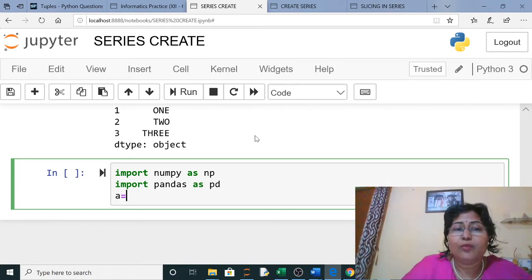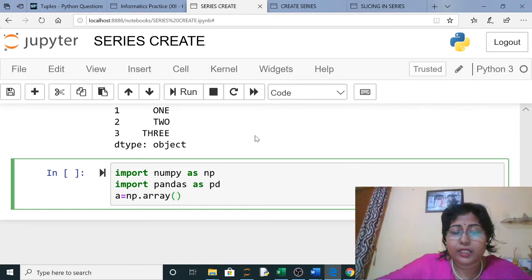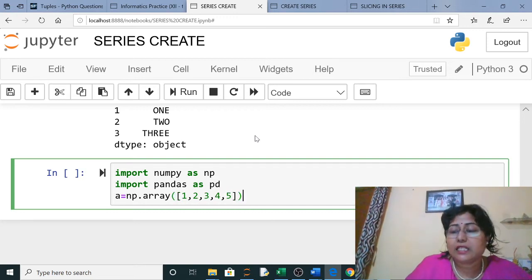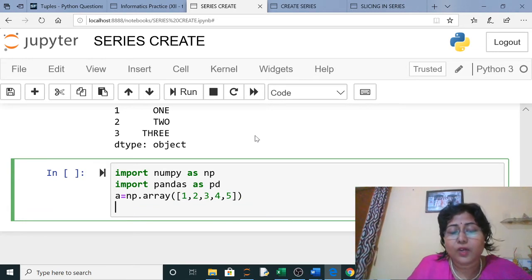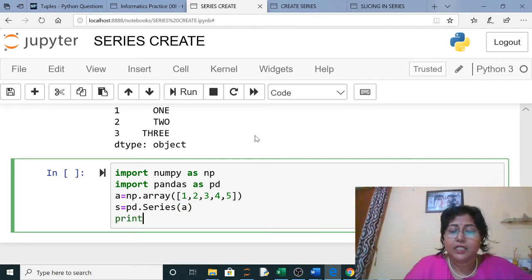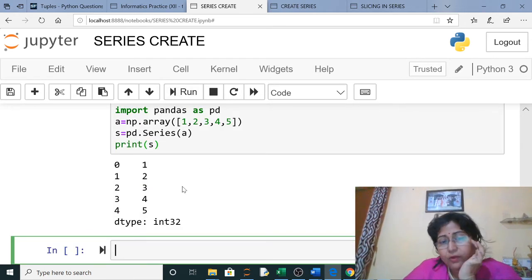Now first a numpy array is to be created. For an array we write np.array, and then create an array here, suppose 1 2 3 4 5. Now this array is created. You can print the array. Now for a series I have to write pd.Series, with capital S, and in this I give the array. Now print s, you have to print the series. Yes, now when you run it, you can see it has created a series from a NumPy array.